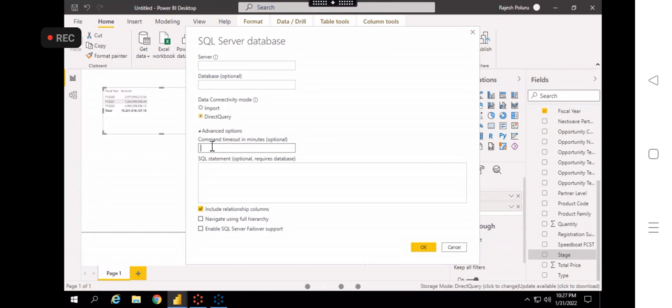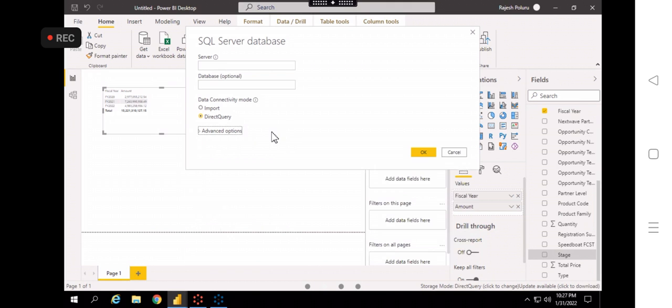For example, it's taking too much time. There is a limitation. I think there is a timeout in minutes, I am not sure, maybe 60 minutes or 120 minutes. Till then it will keep on loading the data. It will not give any error. Once it is more than 60 minutes or whatever the time which is given by Microsoft, it will give the timeout error. Until then it will work. That is the advanced command timeout in minutes. This is optional, so you don't need to maintain anything. Okay. Clear, right?